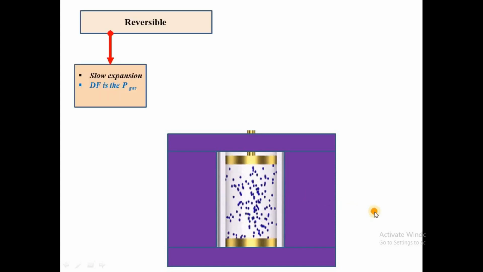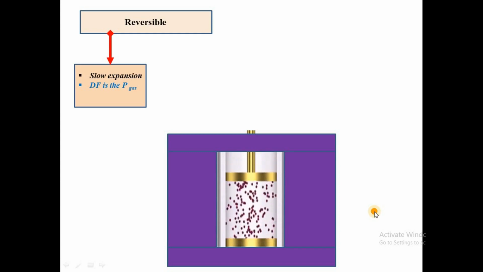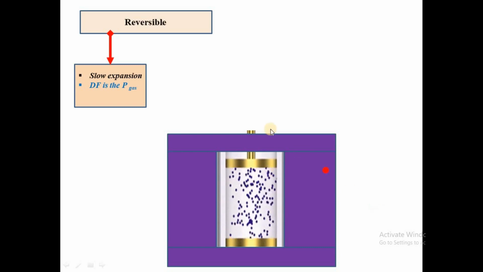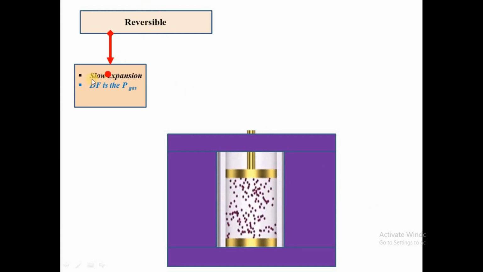So now let's see. When you have a reversible process, whether it is expansion or compression, it is a slow process. So a reversible process is a slow process. When it is an expansion, it is a slow expansion process.